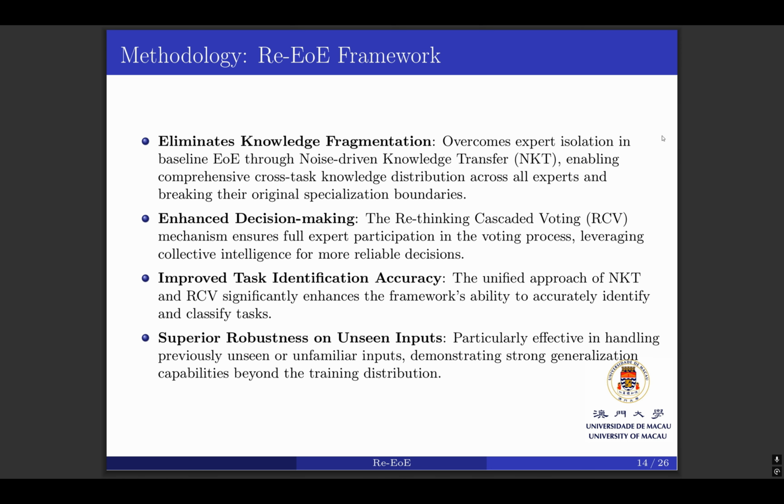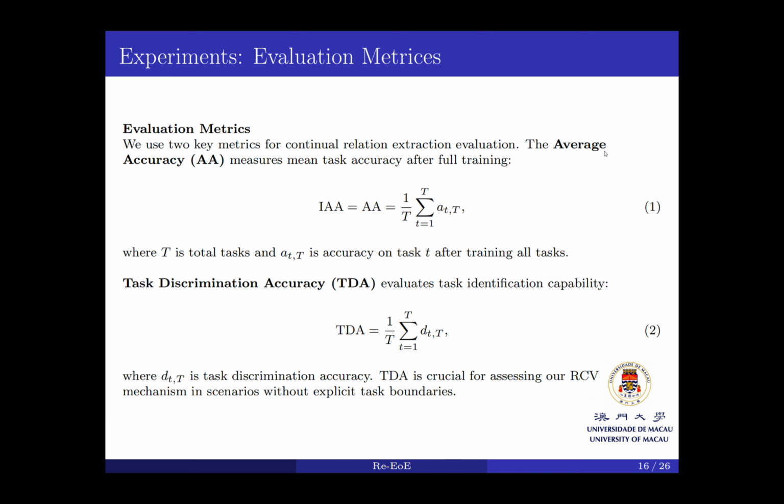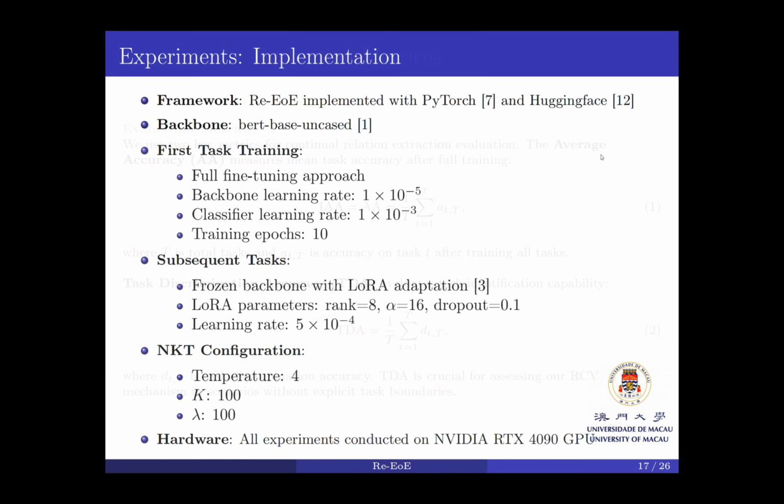The final part is about experiments. We choose the TACRED and FewRel datasets. We use two key metrics for continual relation extraction evaluation. The average accuracy measures mean task accuracy after full training. The task discrimination accuracy evaluates task identification capability. This is some specific setting and detail.